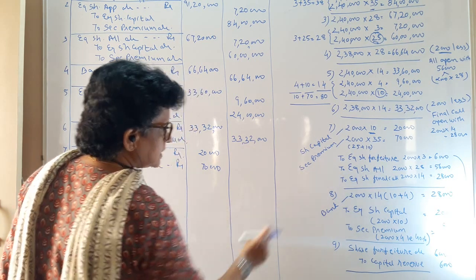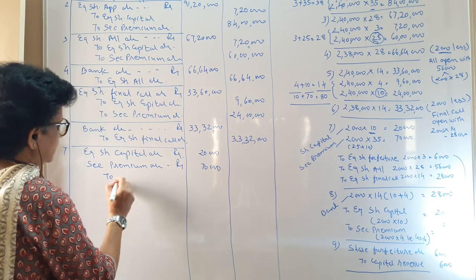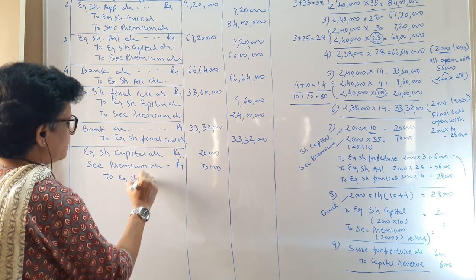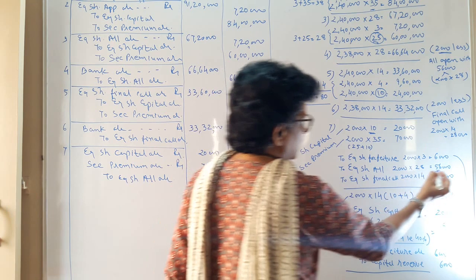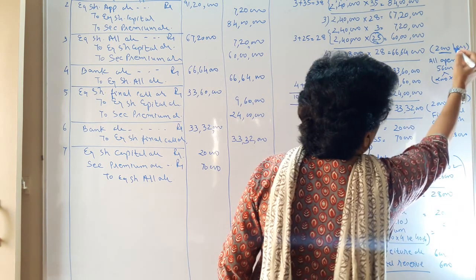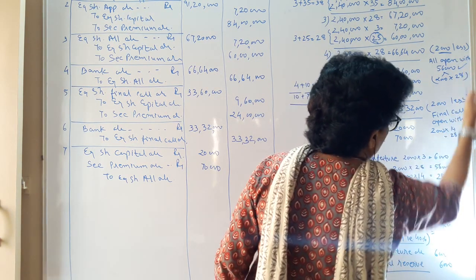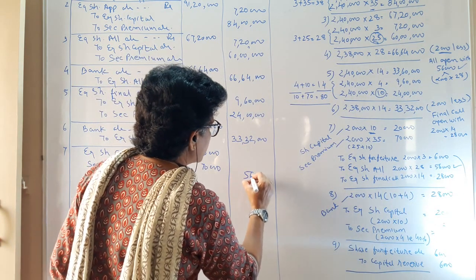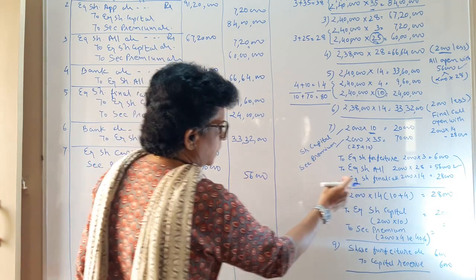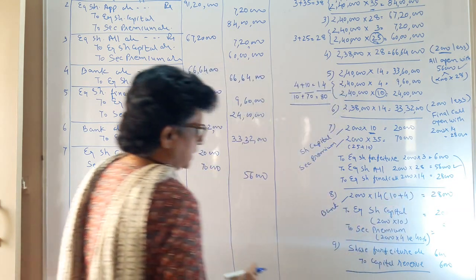One is the allotment, equity share allotment account. We have kept it open by 56,000. Here you have shown the calculation also of the 56,000. Next account open is of the final call.